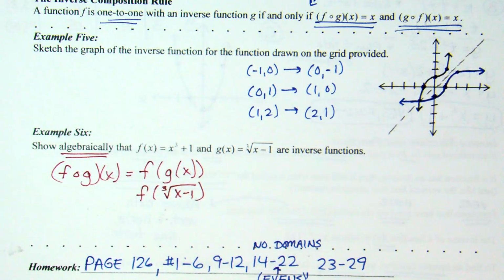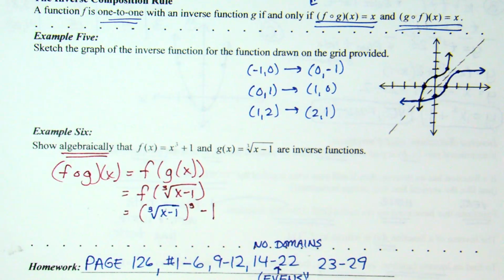So what is f that we're putting this into? x cubed plus 1, right? So I'm going to take whatever it is I'm plugging in, I'm going to cube it, and add 1. What is it that I'm plugging in? The cube root of x minus 1. That's what I'm plugging in.